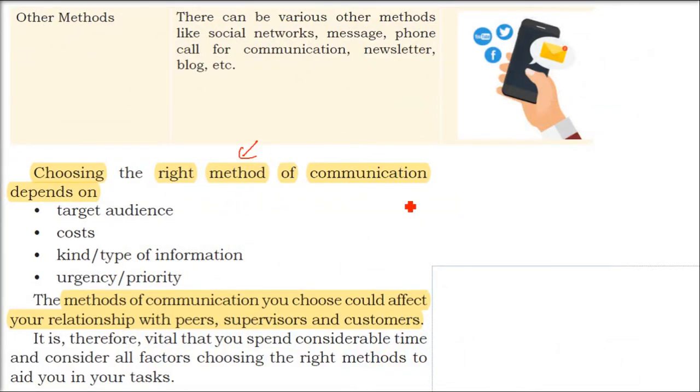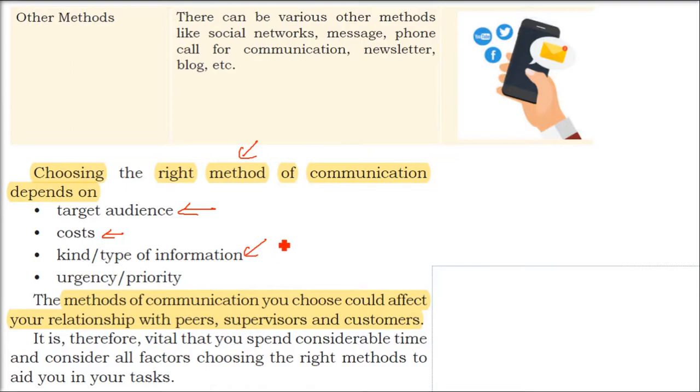The best thing is to choose the right method for communication. And how to decide it? What is your target audience, whom you are going to speak to? It is one or multiple. The communication method will change. What is the cost? You would like to be as economical as possible. What type of information you are going to share.